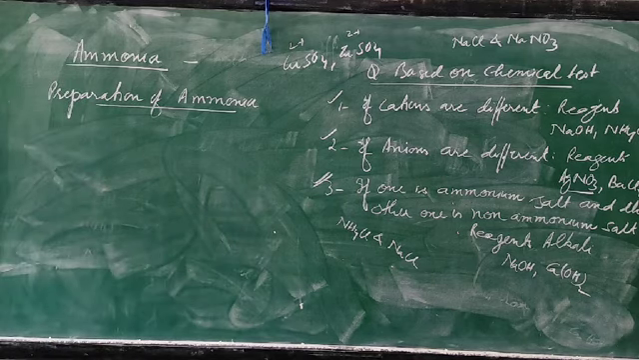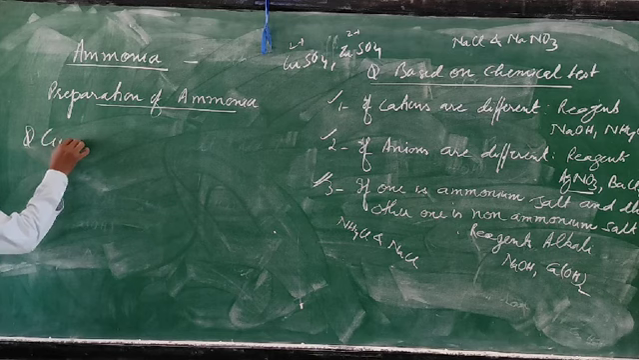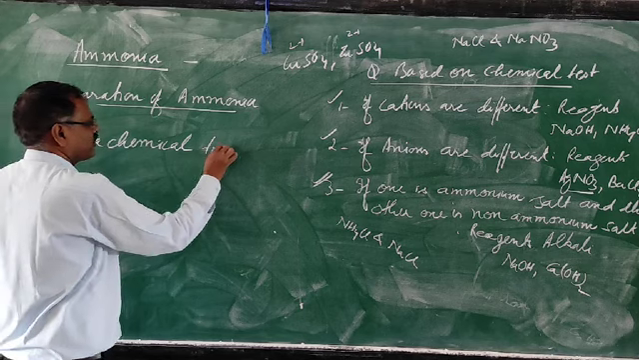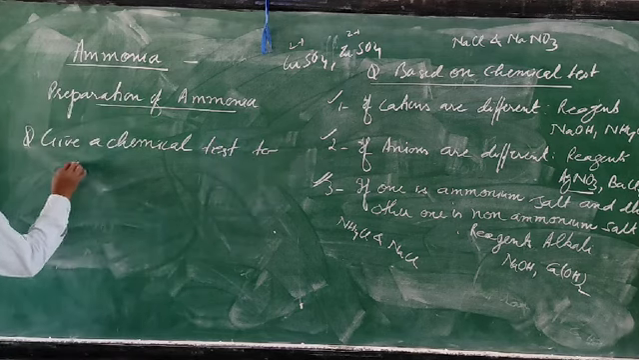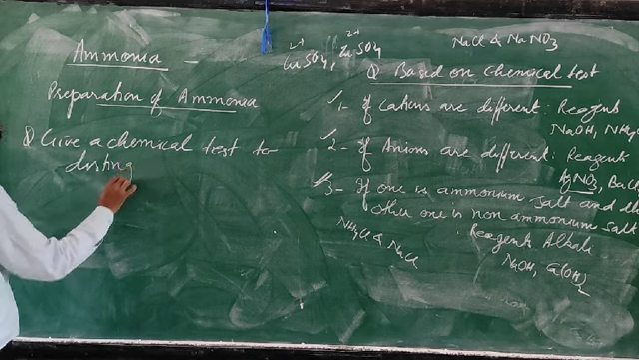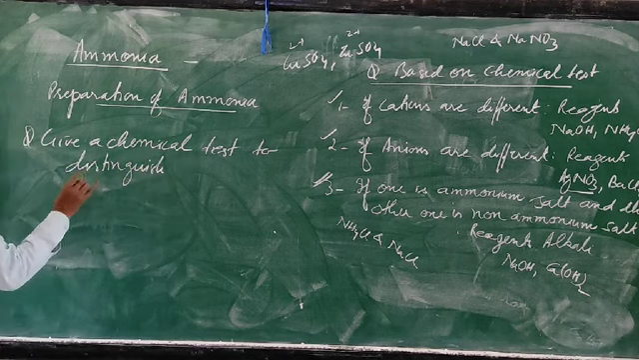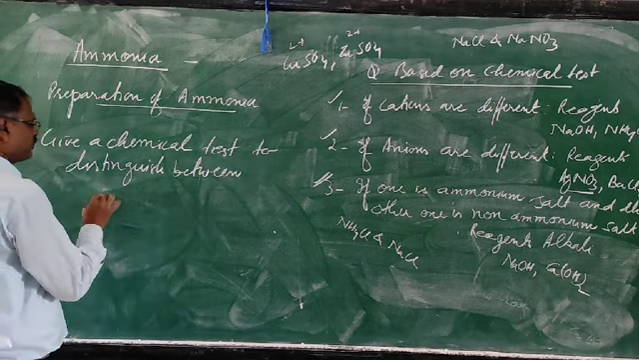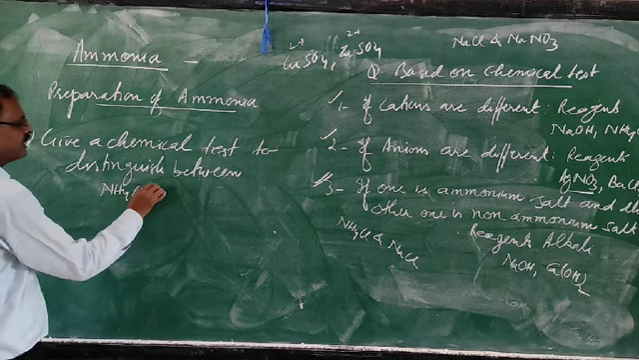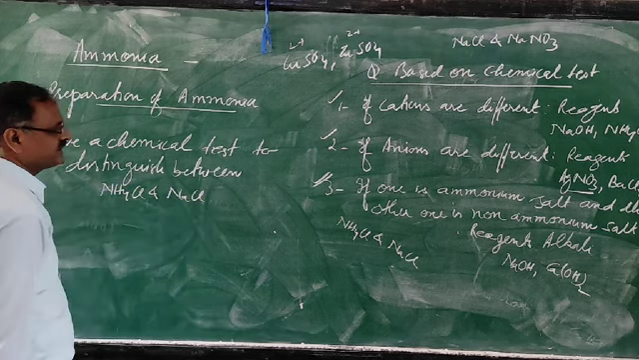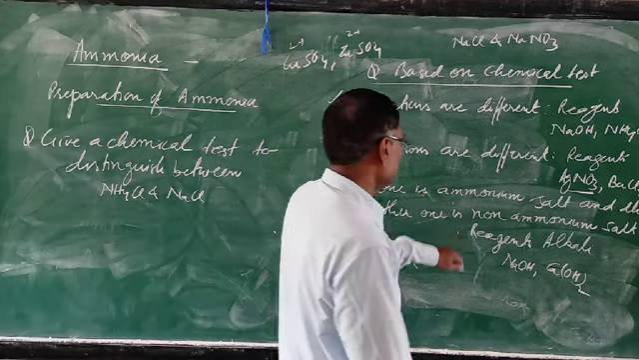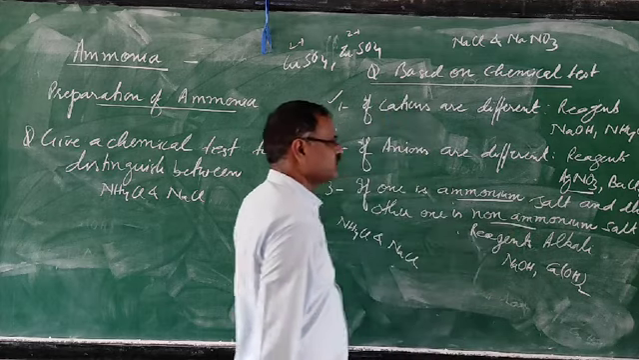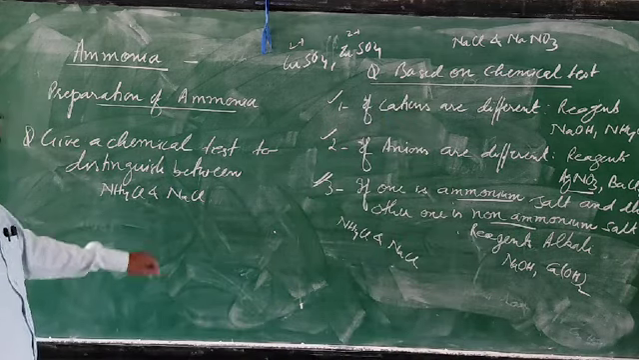So here, give a chemical test to distinguish between ammonium chloride and sodium chloride. Just see, it is coming in this category. One is an ammonium salt, the other one is a non-ammonium salt. So ammonium chloride is an ammonium salt and the other is non-ammonium. So what is the answer?